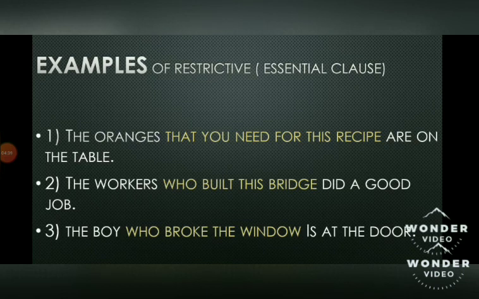So I hope you have understood what restrictive or essential clauses are. These are the essential part of the sentence, the important part of the sentence, and they give us more information about the nouns. In the first example, more information is given about oranges. In the second example, you can see that more information is given about the workers. And in the third example, more information is given about the boy.